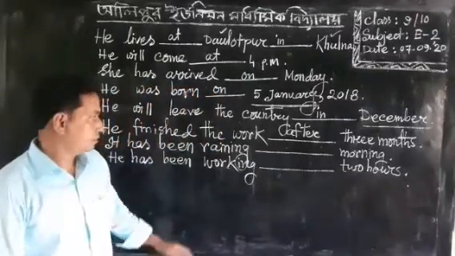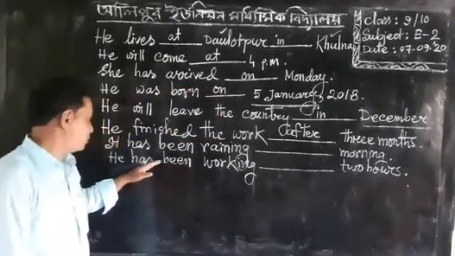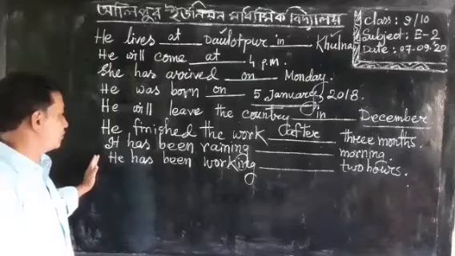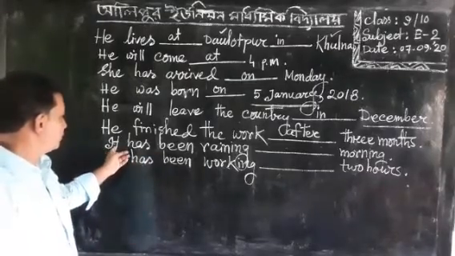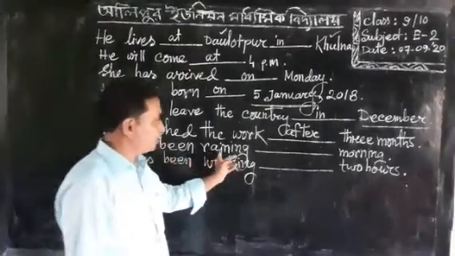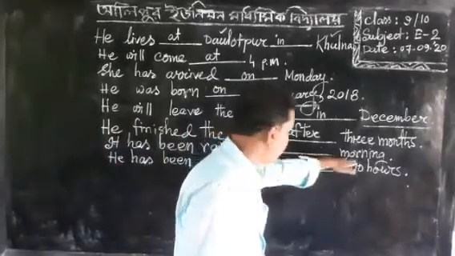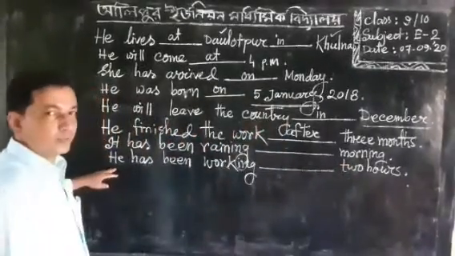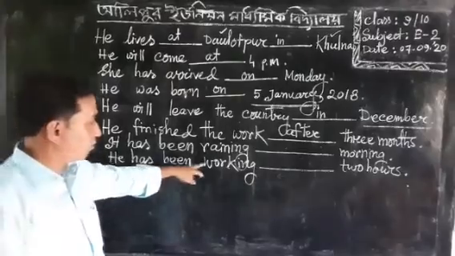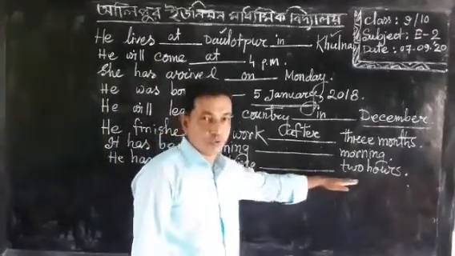Dear learners, have a look on the blackboard. There are 2 sentences here. I have written the first one: it has been raining dash long morning. And the other is: he has been working long 2 hours.